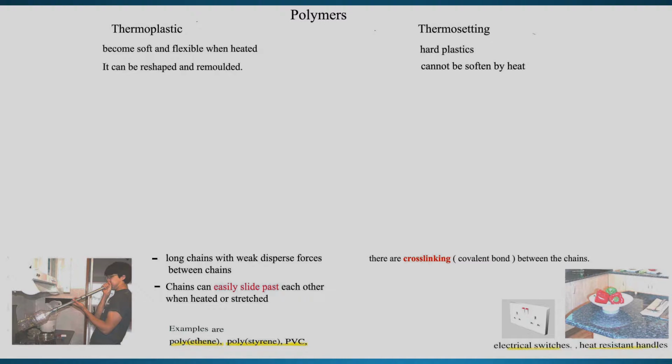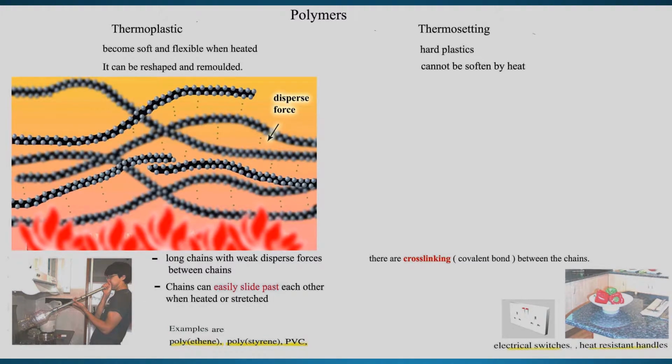What is meant by long chains with weak dispersion force between chains? Let's go into detail. Look at the molecule. Each chain is a hydrocarbon chain, a long spaghetti. Between this long spaghetti, there is a weak dispersion force that binds them together to make them into a block of solid.